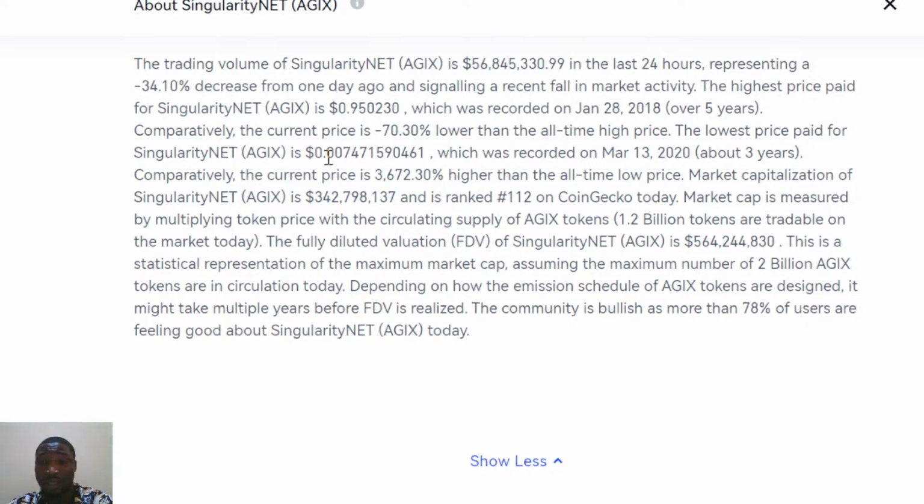We've not actually looked at the utility, what they've done, or what the project is really all about. But based on this, you might say, oh yes, I think I can look at this coin to invest in it. Now, comprehensively, the current price is